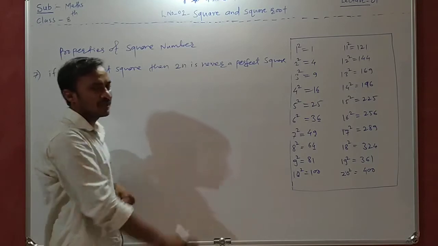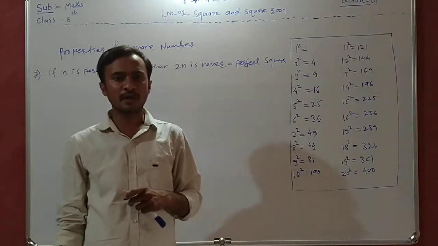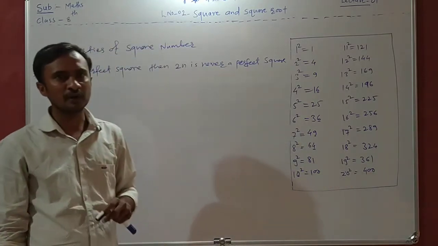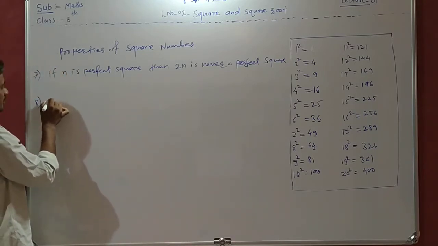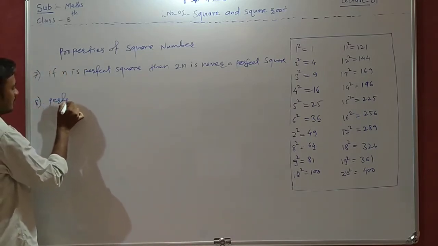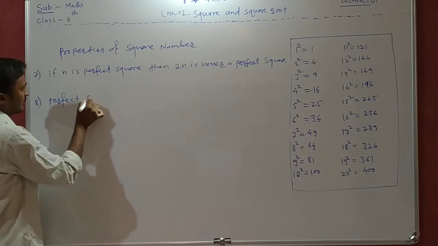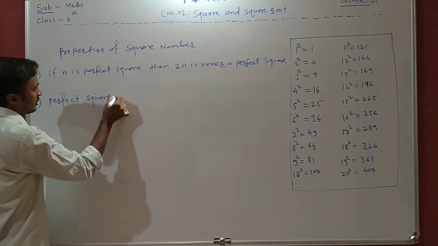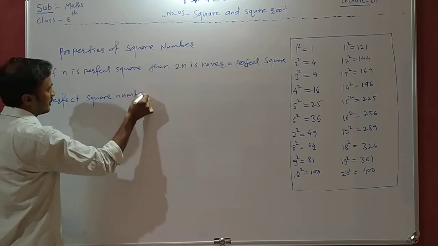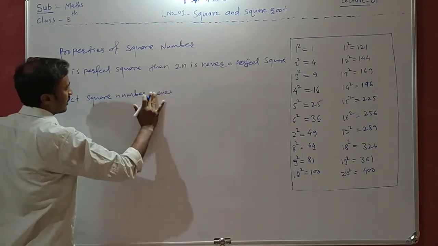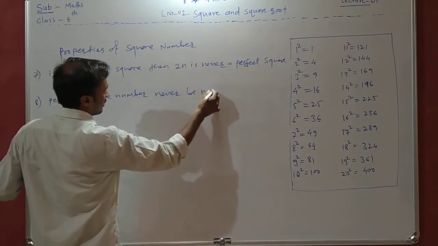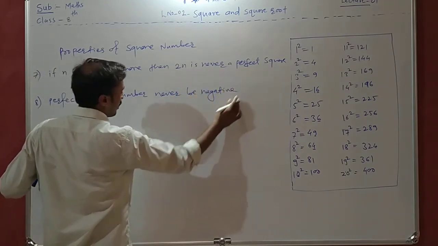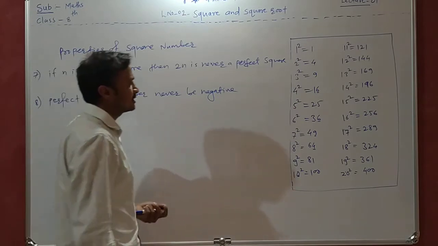Now after that, see property number 8. A perfect square number is never negative. Property number 8, a perfect square number is never negative. Now why is a perfect square number never negative?